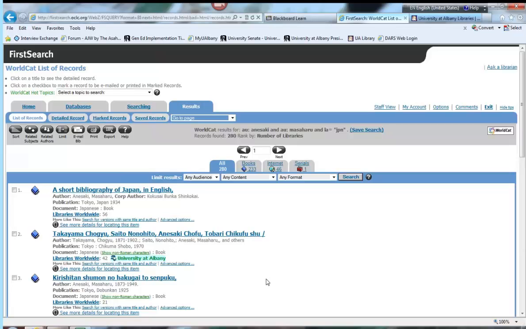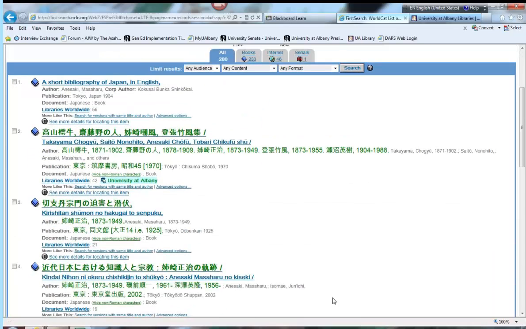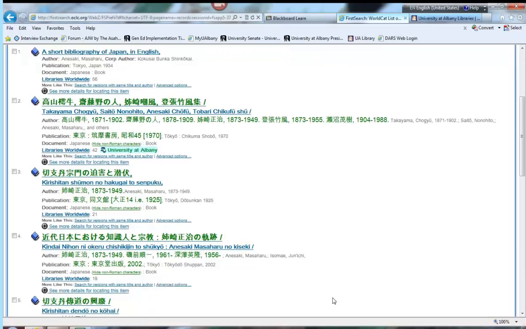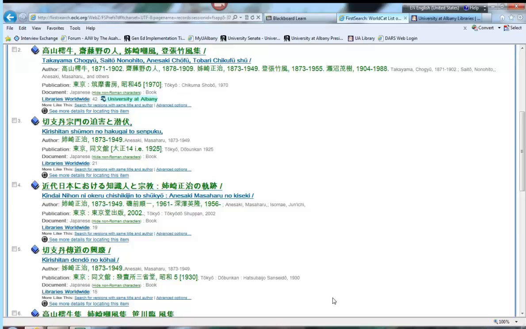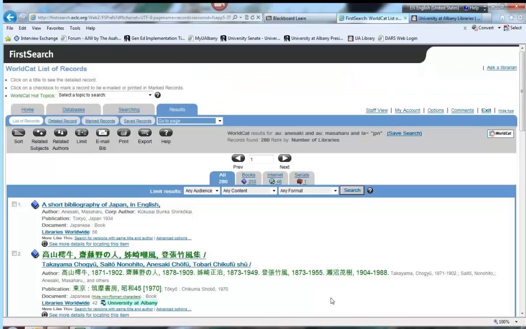So you might be looking at this and thinking, well, that doesn't look like Japanese. But notice that almost all of these entries show non-Roman characters. If I click on that, then you get to see the Japanese title of the book. You see the kanji and the kana, and all the people's names, etc. You can, as I said, also search initially in the system using kanji. It didn't always used to be like that, but it is now. So if you have just the kanji of the person's name, then you can put that in there. And often that helps reduce the false hits.